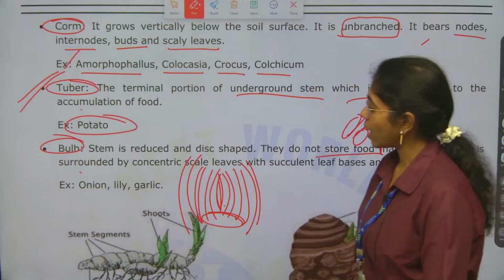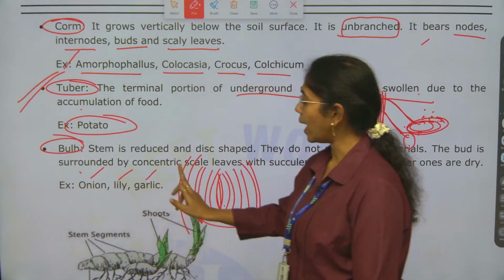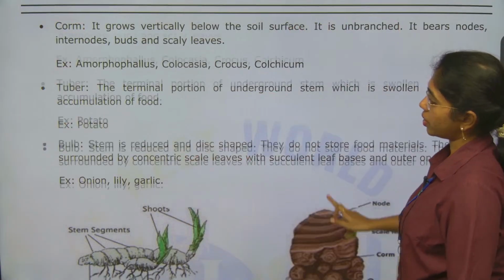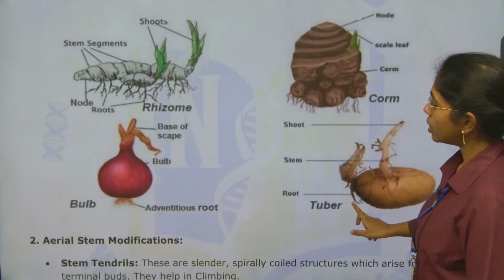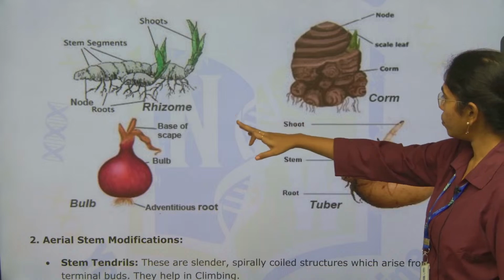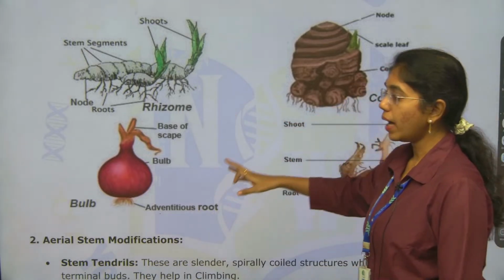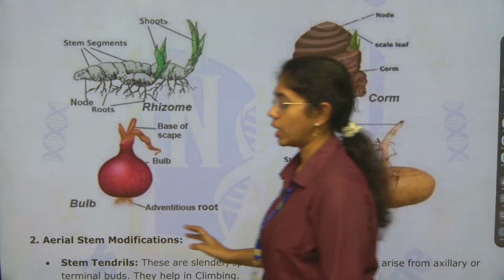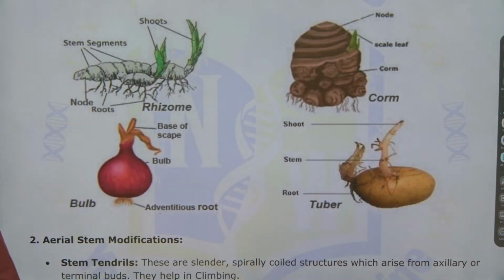Examples include onion, lily and garlic. Clear, right ma? So, this is rhizome, corm, bulb and stem tuber, 4 types of stem modifications. Clear, right ma? Any doubt you are having here, you can ask me. Any doubt anywhere, you can ask me.